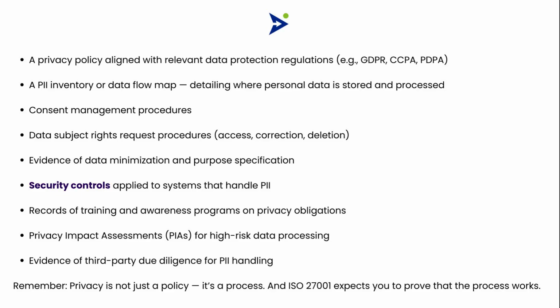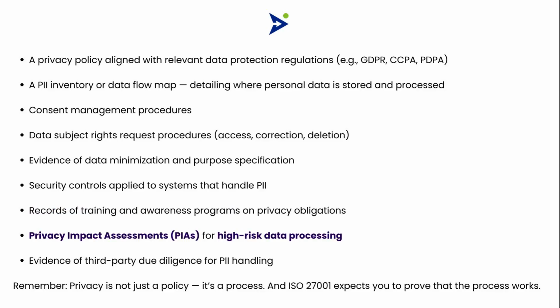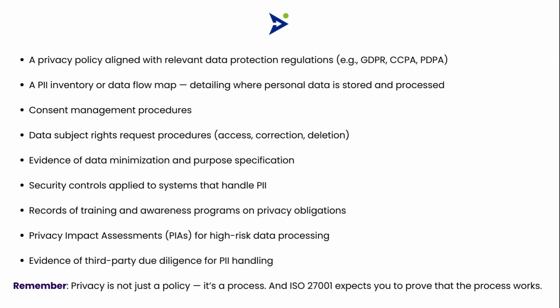Security controls applied to systems that handle PII. Records of training and awareness programs on privacy obligations. Privacy impact assessments, PIAs, for high-risk data processing. Evidence of third-party due diligence for PII handling. Remember, privacy is not just a policy, it's a process. And ISO 27001 expects you to prove that the process works.